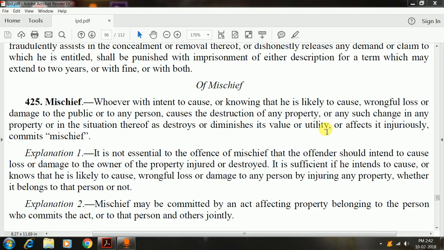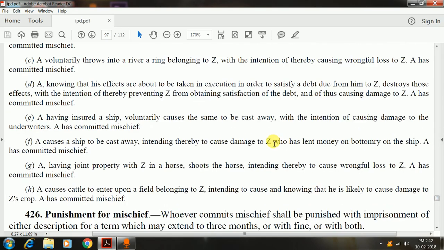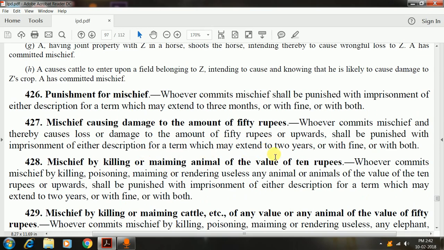In this video we're going to be learning about the concept of mischief that is provided for under the Indian Penal Code 1860. Now mischief has been explained, and then further the punishment for which has been prescribed from section 425 onwards. That is, different kinds of mischiefs have been further classified under this act, and separate punishment has been prescribed for